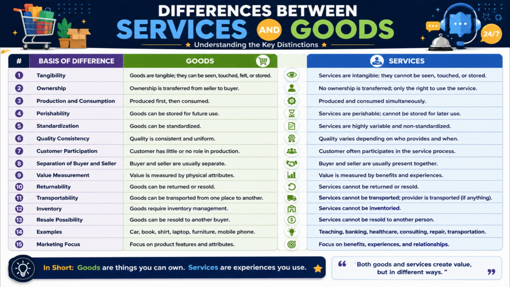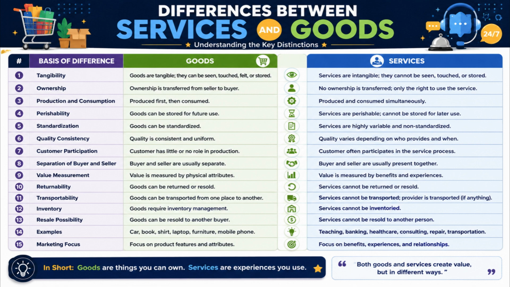Number 6. The quality of goods tends to remain consistent, whereas the quality of services may vary depending on who provides them and when they are provided. Number 7. Customers usually have little or no involvement in the production of goods, whereas customers often participate directly in the service delivery process.